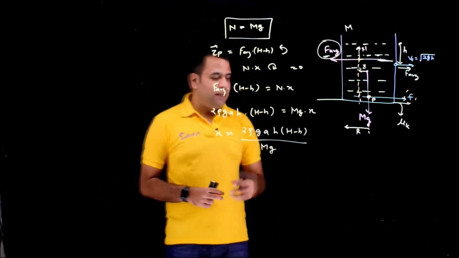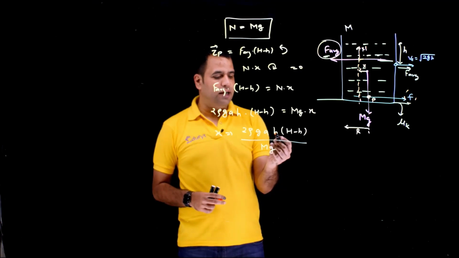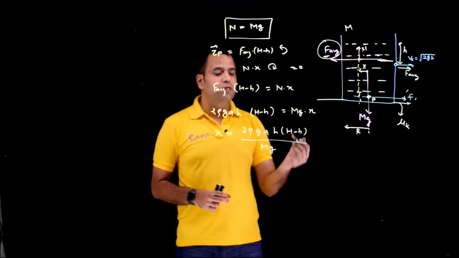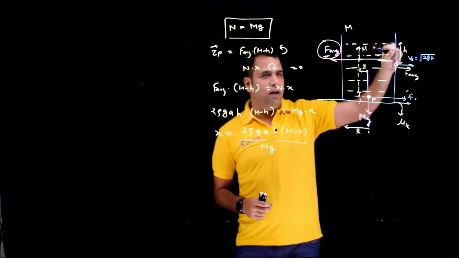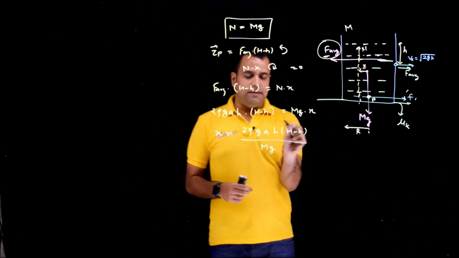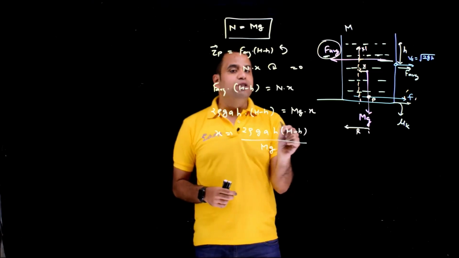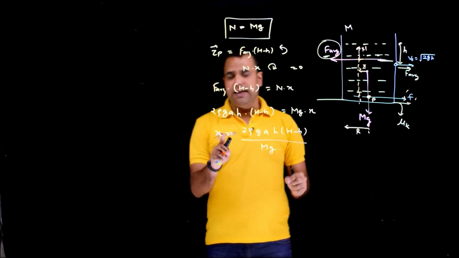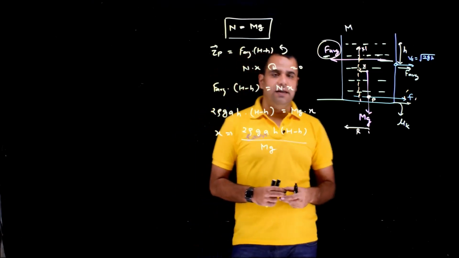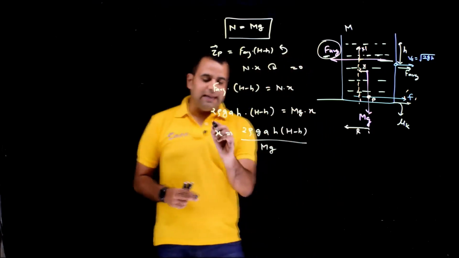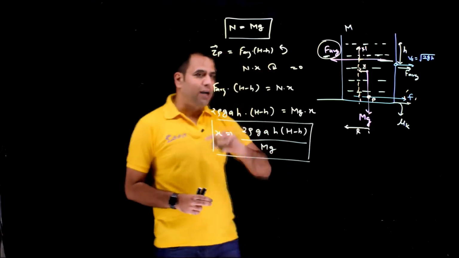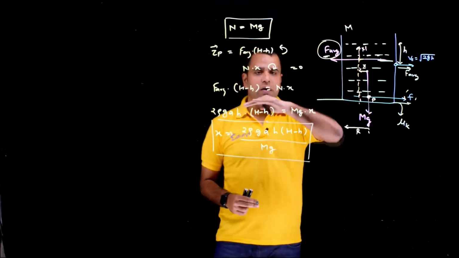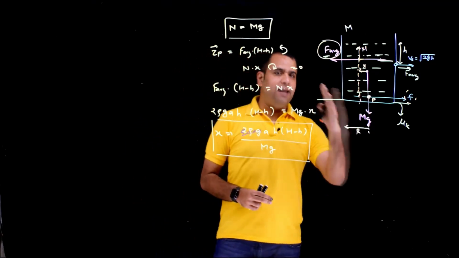So you see, in this case, if I keep changing the value of small h or small a, these are the two variables, or basically the first variable is small h. If I keep changing the value of h, this numerator will keep changing, and if the numerator keeps changing, x will keep changing. But there is a condition regarding x. This x can change till R only. It cannot go beyond R. The normal reaction cannot go beyond the vessel. It will remain inside the vessel.